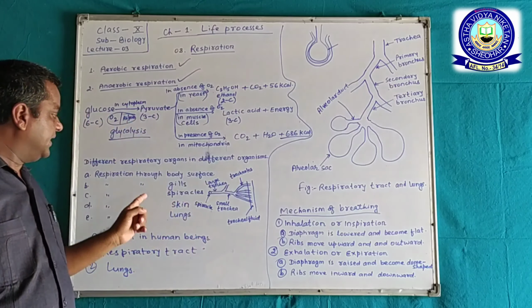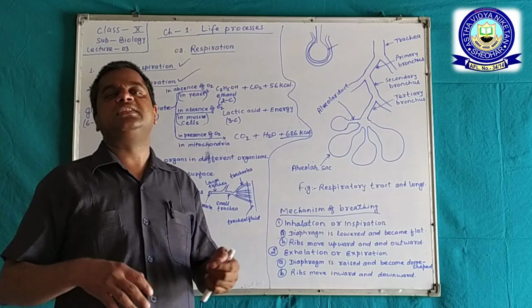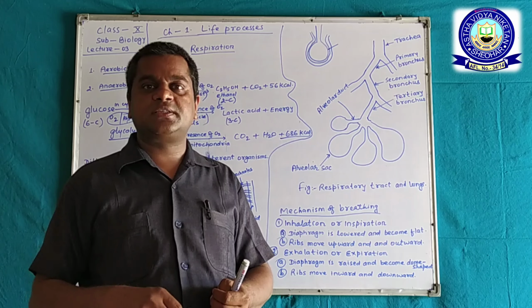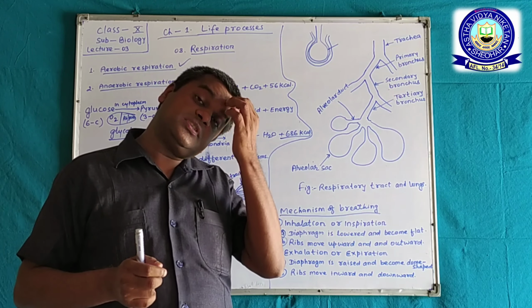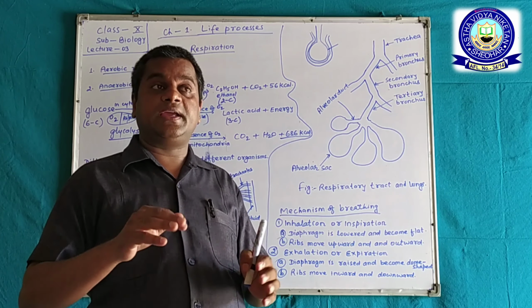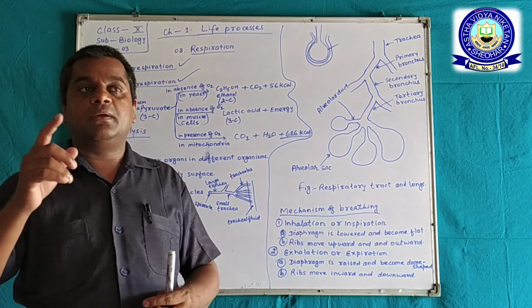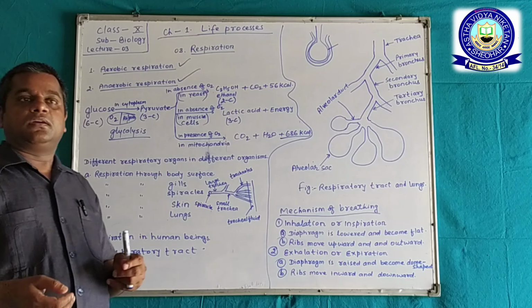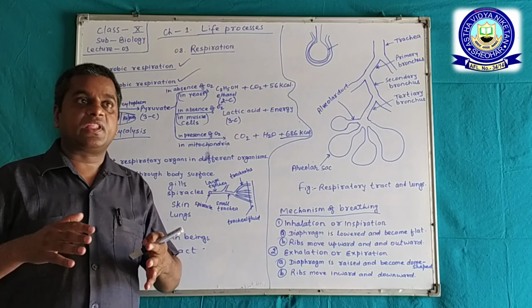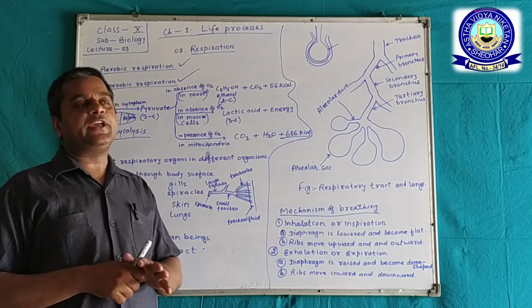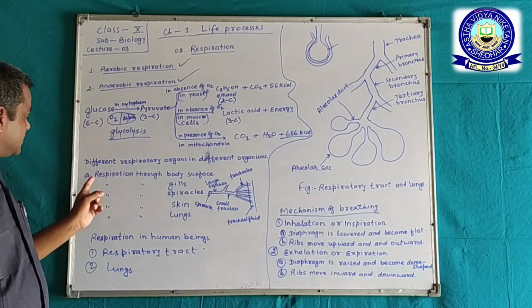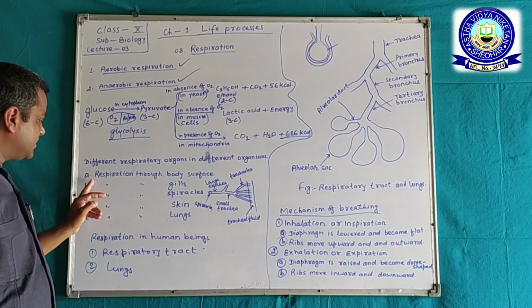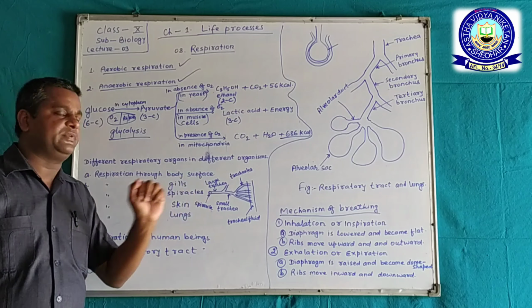In terrestrial animals, that is insects, higher animals and some lower animals, we will discuss later that they breathe through lungs.